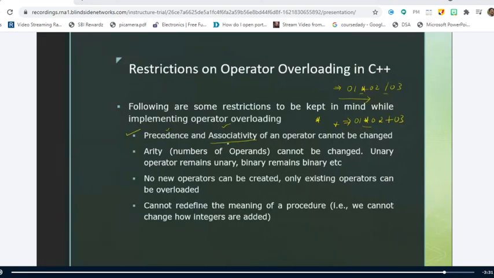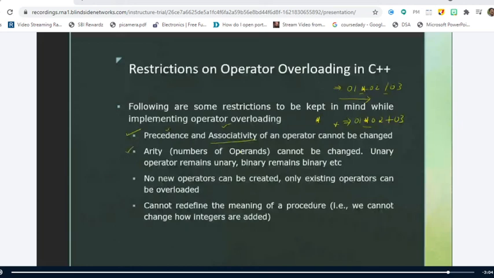So when you overload the operator, their precedence and associativity is not going to change. It remains as it is. We are just going to give a new definition or new implementation for the operator such that the operator will work with the user-defined data type. This is what we are going to do. Nothing to do with the precedence and associativity. Is it clear?